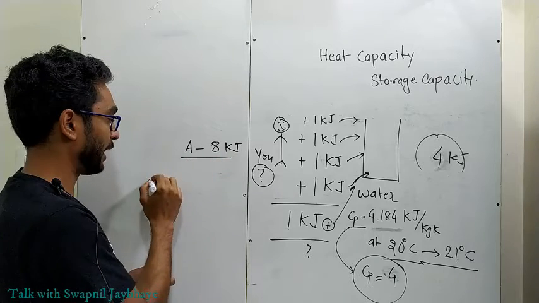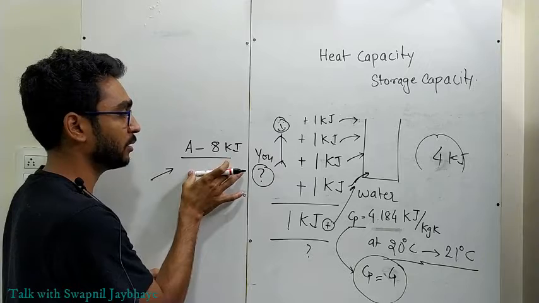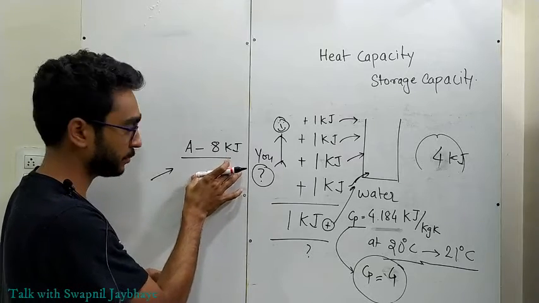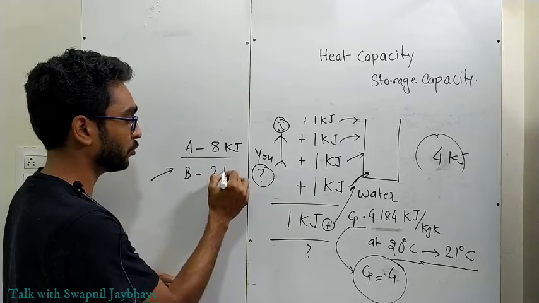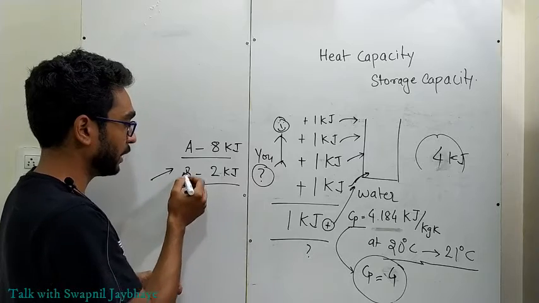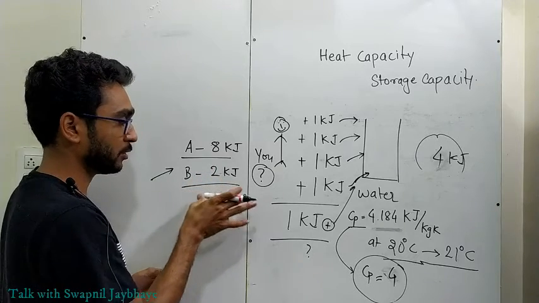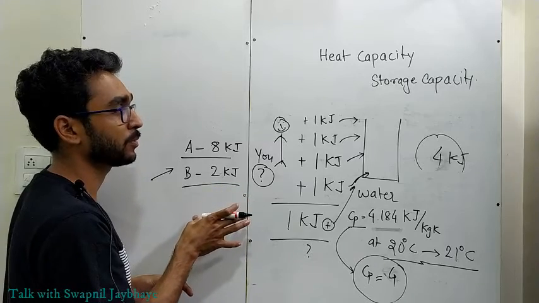That if you are adding heat, A can store 8 kilojoule of heat energy without changing its temperature. If B has a heat capacity of 2 kilojoule per kg Kelvin, that indicates B can store 2 kilojoule of heat energy without changing its temperature.